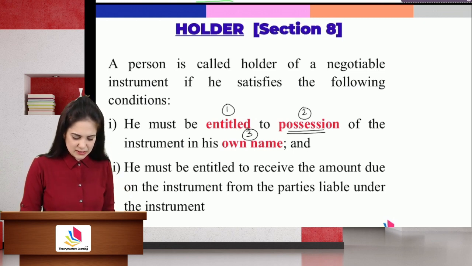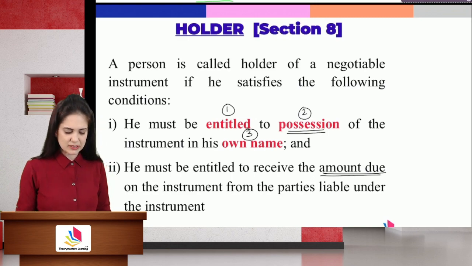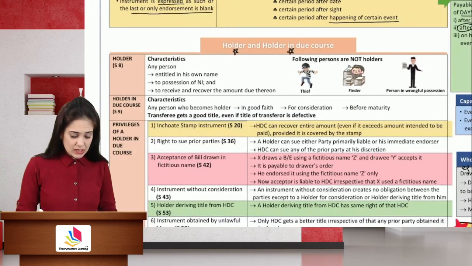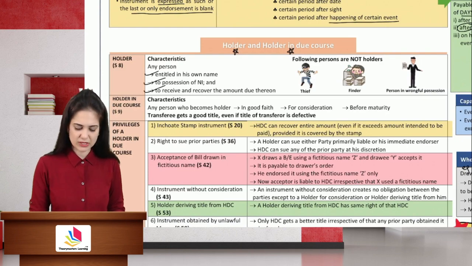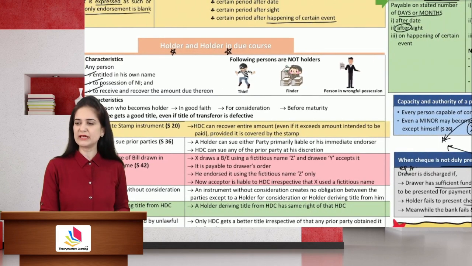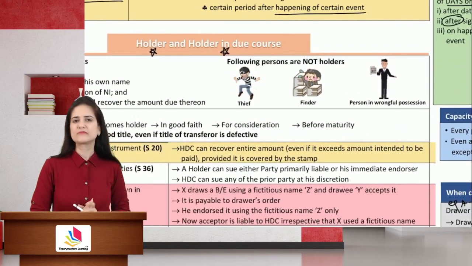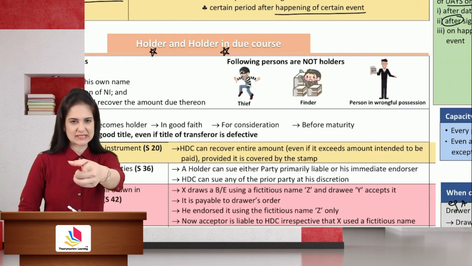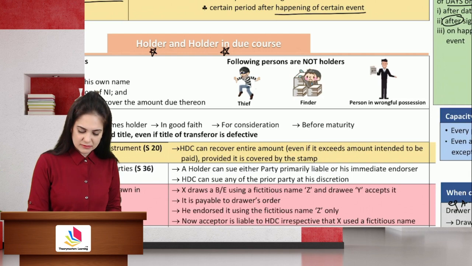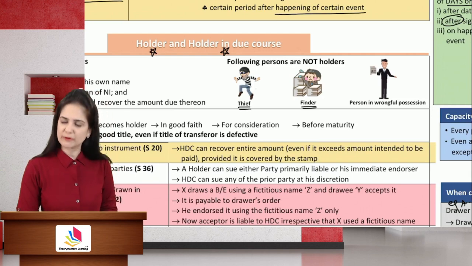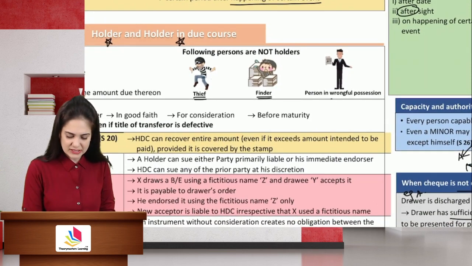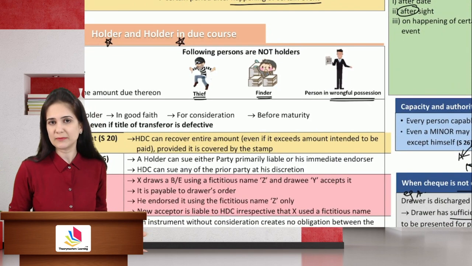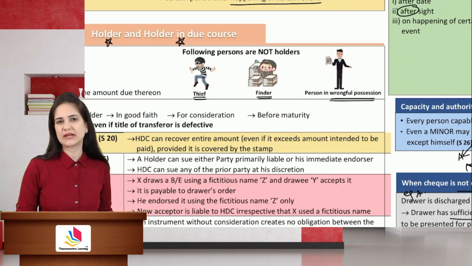He must be entitled to receive the amount due from the parties liable under the instrument. All right. So you are entitled, you have the possession and the right to receive or recover the amount. Therefore, we can conclude that a thief is not a holder. Why? Think of the reason. He doesn't have entitlement. Finder, he is in wrongful possession. Person in wrongful possession, he doesn't have the entitlement. It may not be in his own name. They are not considered as holder.